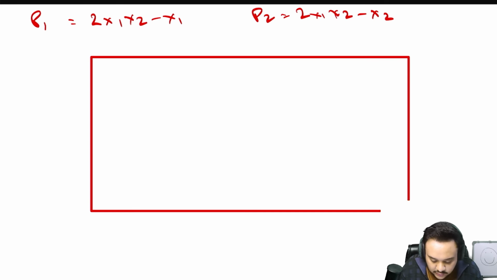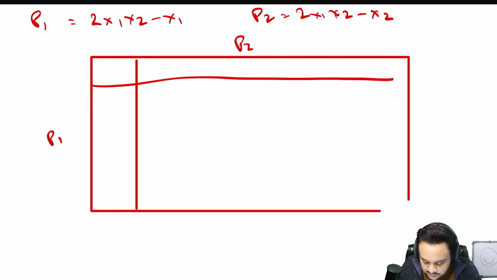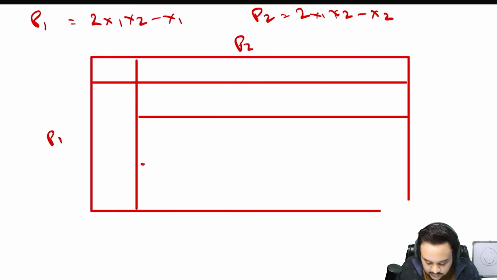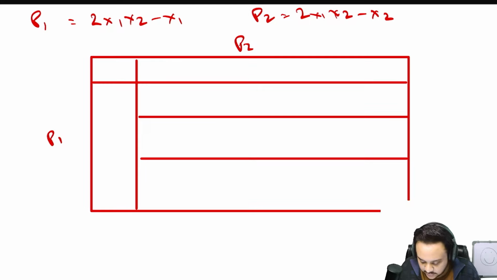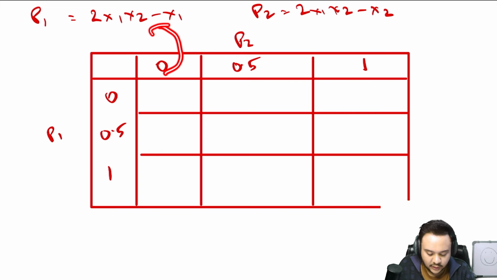Alright, so I'm going to write player 2 here, player 1 here. This is going to be the values that they take. In the middle, they are going to be values that are given by the payoff equation. Now what you have to do is substitute these values into the payoff equation for each of the players, and then fill up each of the cells.